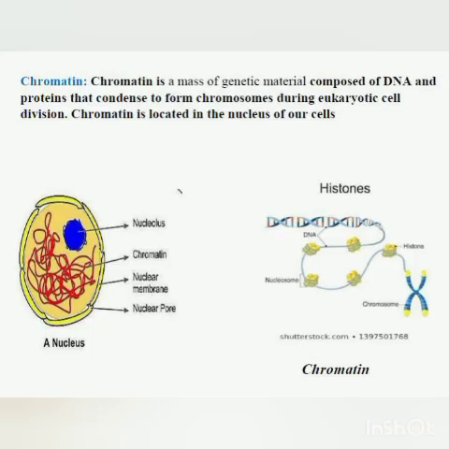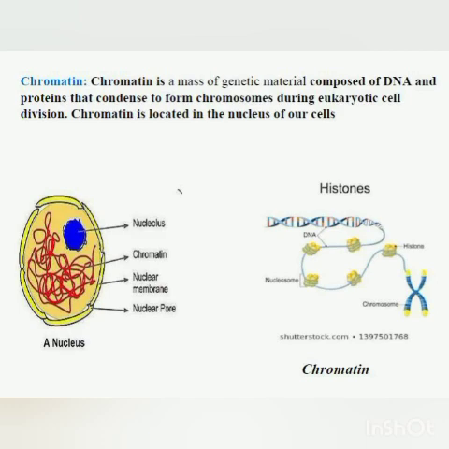Now we come to chromatin. You can see in the slide, or you can also see in the picture. What is chromatin? Now you have studied that chromosomes are the hereditary material present in the nucleus. The nucleus is present in the cell. But actually what are chromosomes? What is chromatin? What is DNA? In a young cell, when the cell is young, you will see in the nucleus long thread-like coiled structures, which are called chromatin. You can see here also in the nucleus this long coiled thread-like structure. This is actually the chromatin.